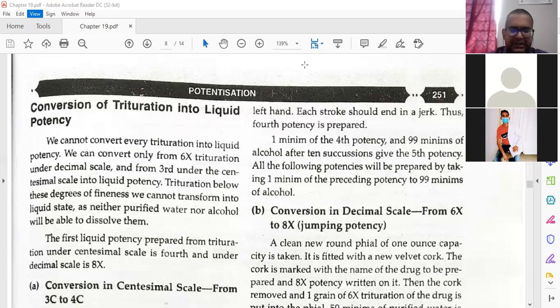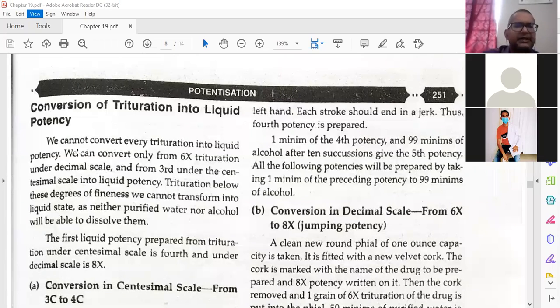It is actually an old method of calculation of the weight of a drug. Nowadays it is not used, but in Dr. Hahnemann's time grain was used, and that's why it is given. So remember this: 1 grain is equal to 65 milligram, and 1 grain is equal to 0.065 gram. Many times it comes as an objective question in the exam, so be careful with the units, milligram or gram.